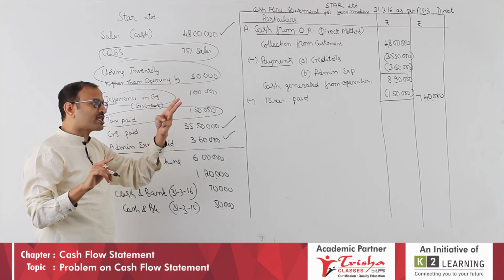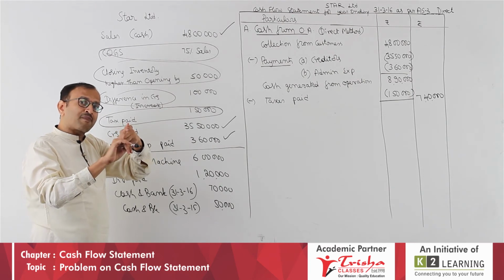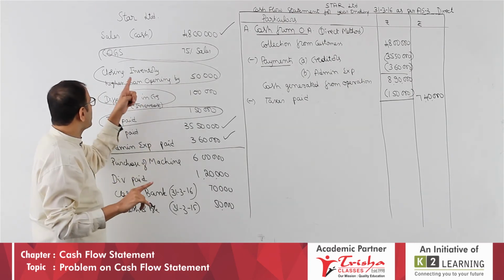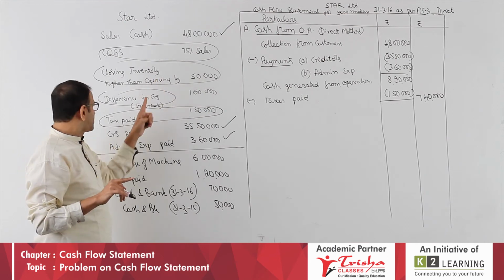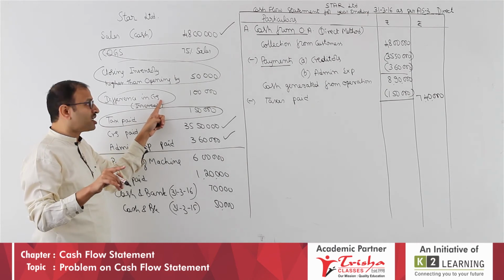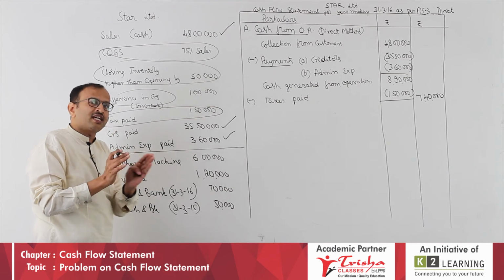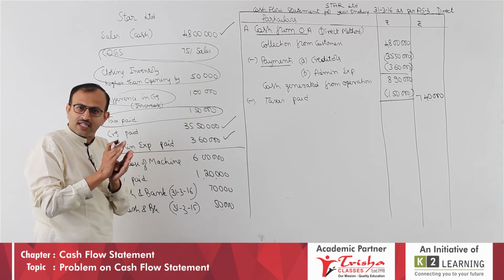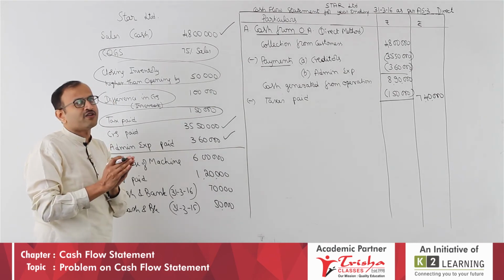Under the indirect method, there are 3 items: non-cash, non-operating, and working capital items. Adjustment for working capital is a working capital item. Any current asset increase or decrease, you have to take there. Similarly, you have to take the difference in creditors under the indirect method. This way, the question paper setter has given both direct method and indirect method details. Under the direct method, we don't want to touch any of that working capital item. Under the indirect method, we have to touch.